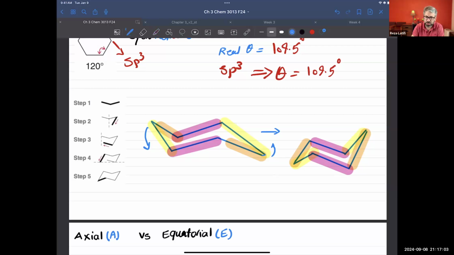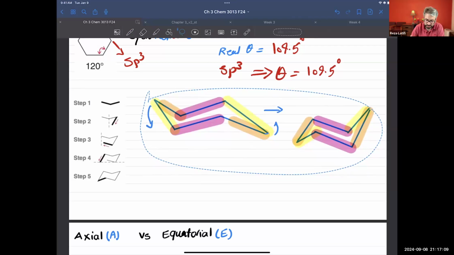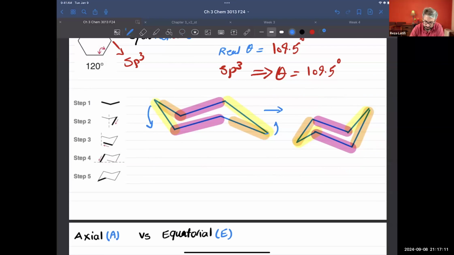There is another common conformation for cyclohexane, and we call it the boat. This is the conformation for it, and it's not stable. Why is it not stable?